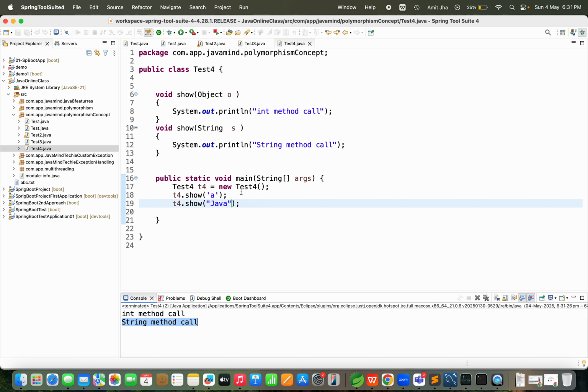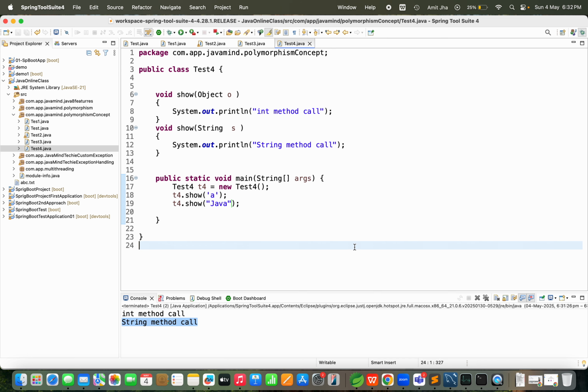Guys, this time it didn't call the Object class method. It means it is not printing the int method call. It is printing the string method call. You know why? Because while resolving overloaded methods, the compiler will always give precedence to the child type argument compared to the parent type argument. Keep in mind. Correct? This thing also you should understand.